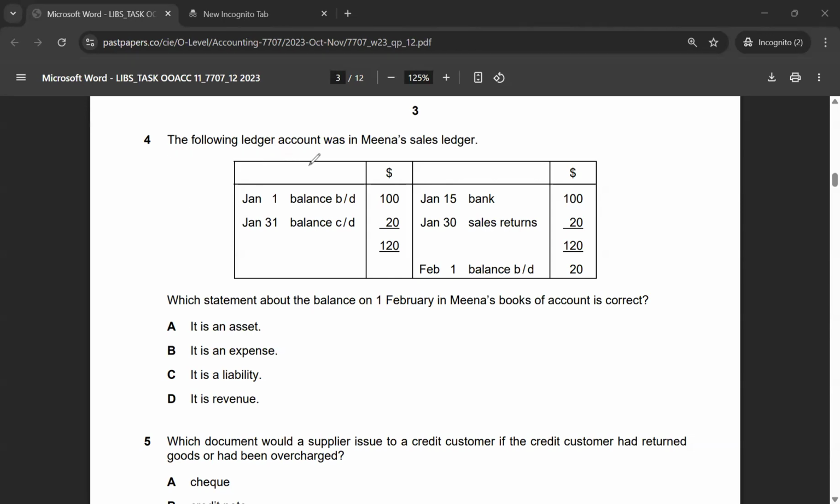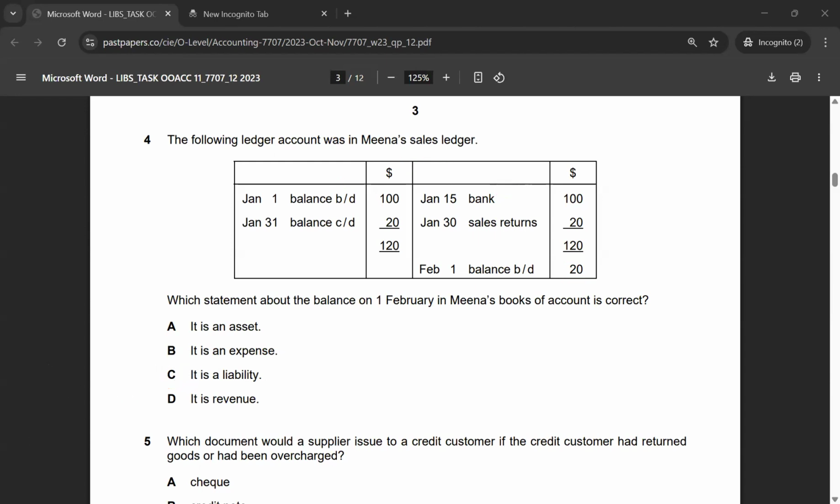Multiple choice 4, the following ledger account was in Mina's sales ledger. Which statement about the balance on 1st February in Mina's books of accounts is correct? So this actually seems like a debtor's account, because we have sales return, then bank is reducing the amount of credit owed, and then there was a balance brought forward on the debit side. But at the year end, we have a $20 balance on the credit side, so it has become a liability. Mina actually needs to pay the debtor, so the correct answer for multiple choice 4 would be option C.